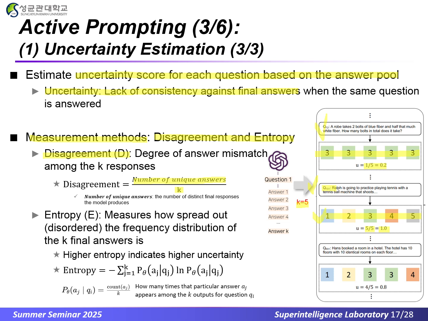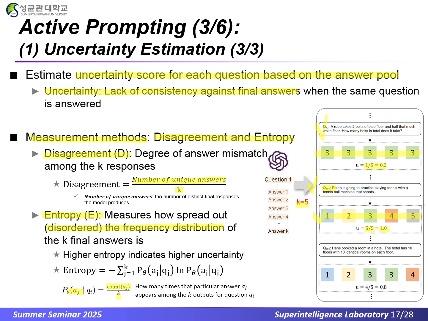Another measurement method is using entropy. Entropy measures how disordered the frequency distribution of the answers is. For each unique answer AJ, entropy is computed from how many times that particular answer AJ appears among the K outputs for question QI. So its frequency is computed by count of AJ divided by K.